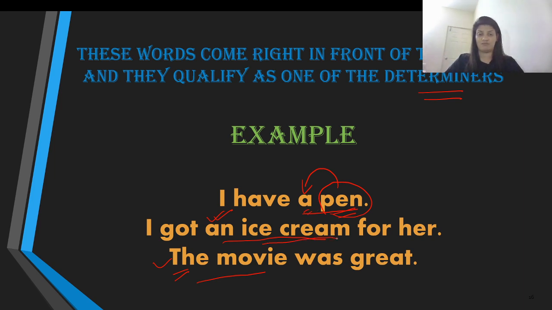And ice cream is a noun, and in front of ice cream we have an. And movie is a noun, and in front of movie we have the. Therefore, a, an, and the qualify as determiners because determiners are the words which come right in front of the nouns.